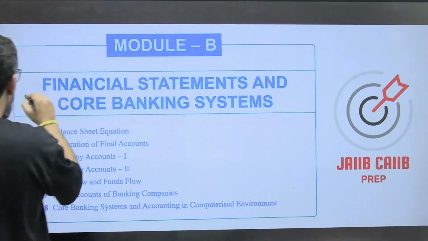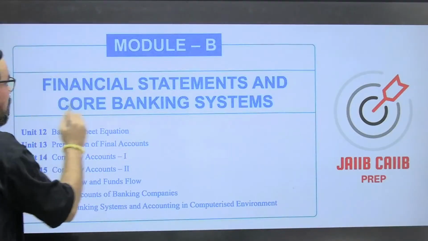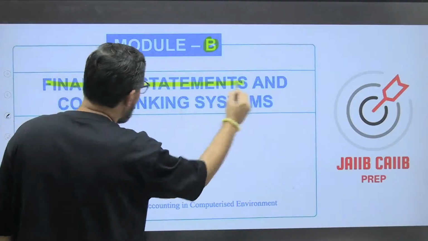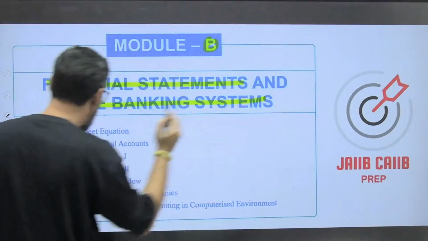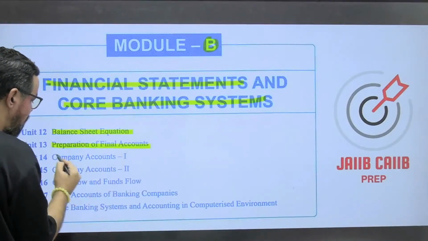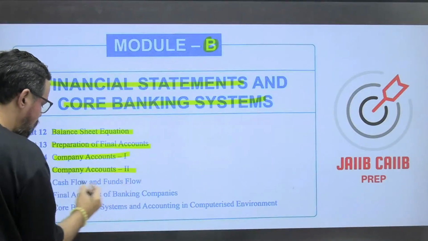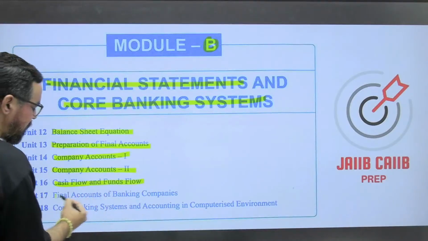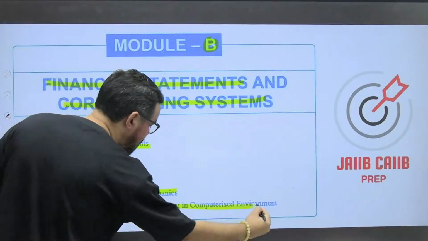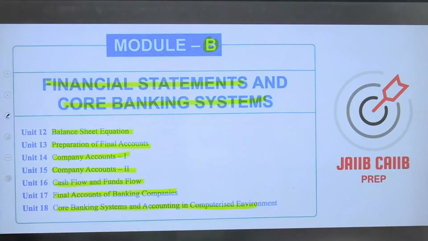Okay. So if you talk about Module B, it is all about financial statements and the core banking system, which includes the balance sheet equation, preparation of final accounts, company accounts 1 and 2, cash flow statement, final accounts of banking companies, core banking system, and accounting in a computerized environment.